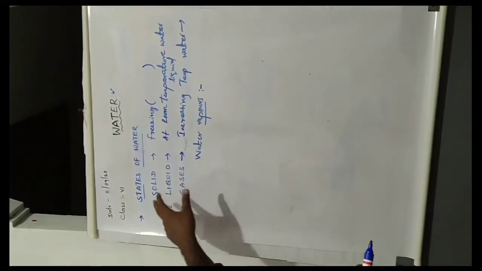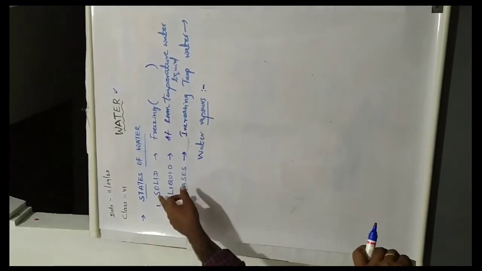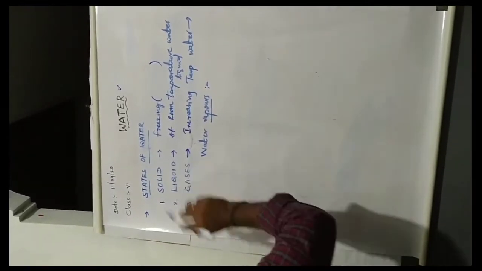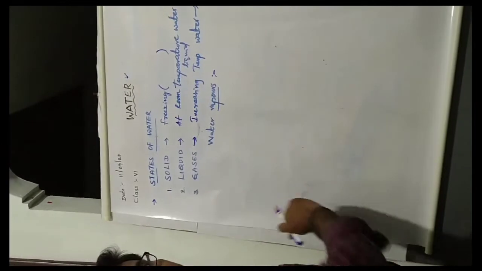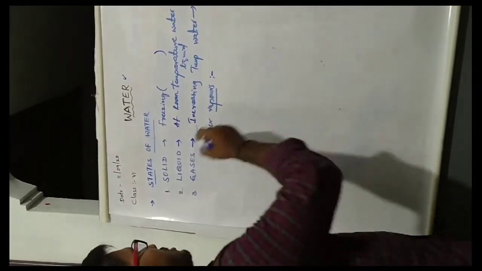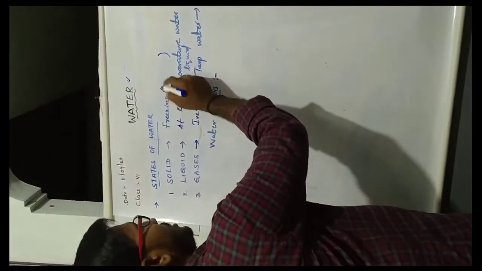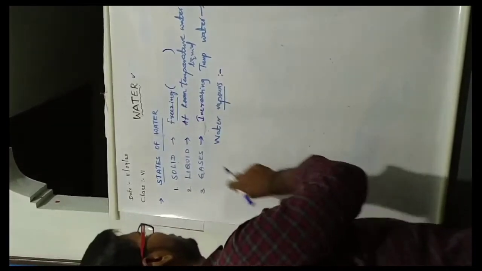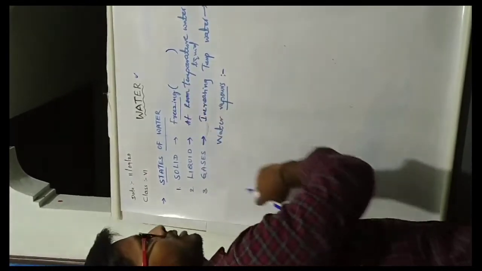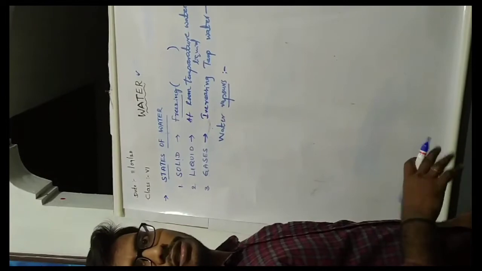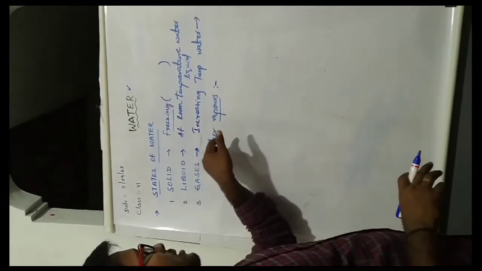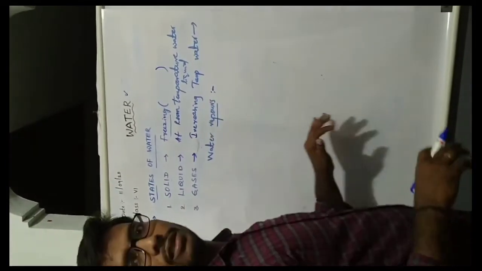So how many states are there? There are three states: one is solid state, another is liquid state, and another is gaseous state. In the solid state, water is present when freezing. In the liquid state, water is present at room temperature. In gases, when the temperature increases, water changes to water vapors.